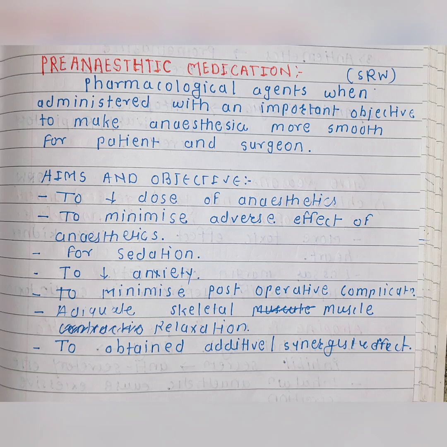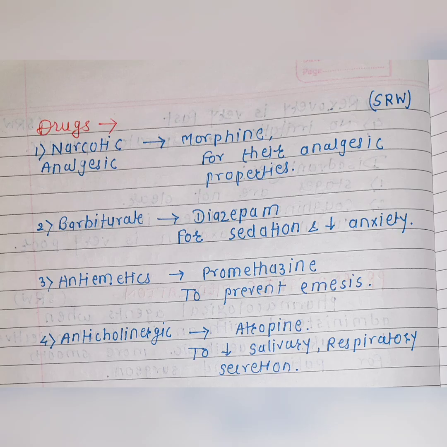The aims and objectives of pre-anesthetic medication include to decrease the dose of anesthetics, to minimize the adverse effects of anesthesia, to produce sedation, to decrease the anxiety, to minimize the post-operative complications, to produce adequate skeletal muscle relaxation, and to obtain the additive or synergistic effect.